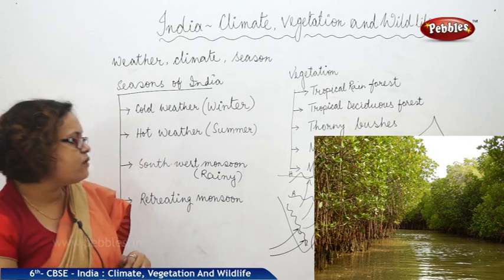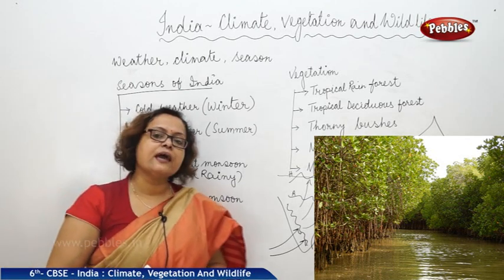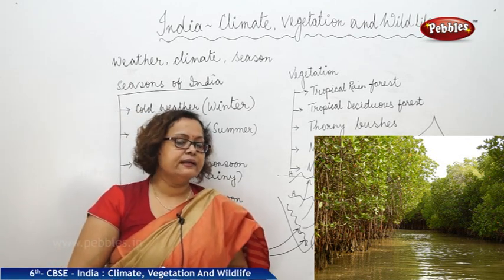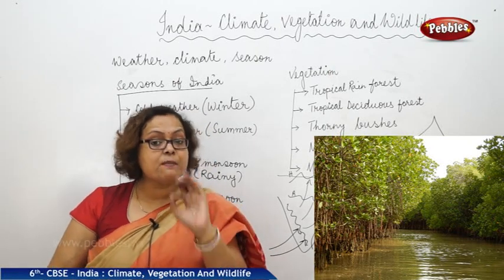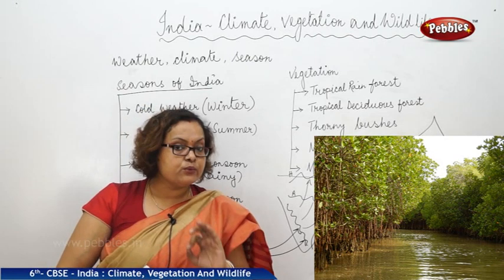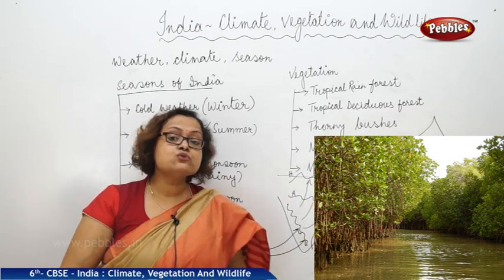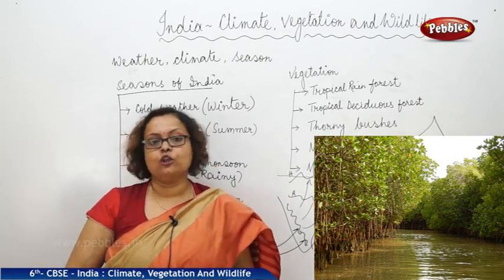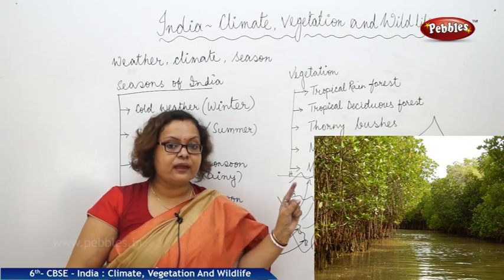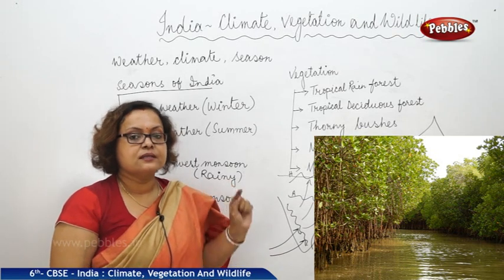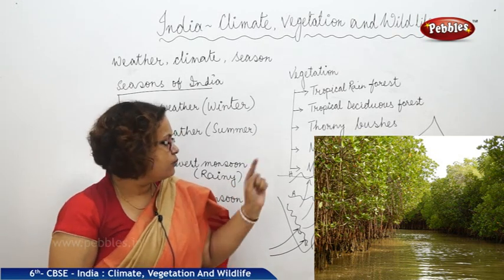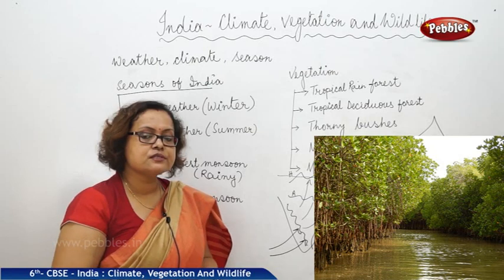Coming to the mangrove forest, we can see it in the delta region. So wherever the delta region is, we can see it, but mostly we find mangrove forest in the Sundarban area in West Bengal. As we know, this area is part of the biggest delta in the world, that is Ganga Brahmaputra delta. We can see this mangrove forest there.